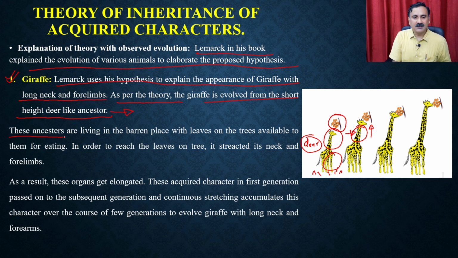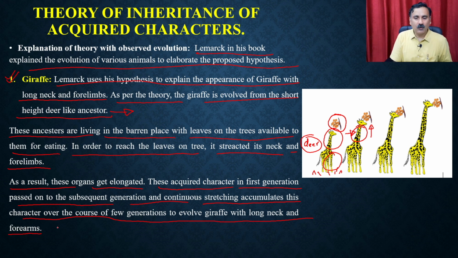So these deer-like ancestors were living in a barren place with leaves on the trees available to them for eating. In order to reach the leaves on the tree, they stretched their necks and forelimbs. As a result, these organs got elongated. This acquired character in the first generation was passed on to the subsequent generation, and continued stretching accumulated this character over the course of new generations to evolve the giraffe with a long neck and forelimbs. So what happened is that, as Lamarck proposed, the giraffe evolved from a deer-like situation.